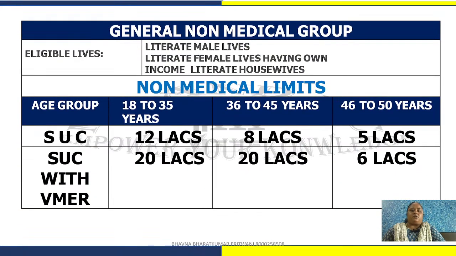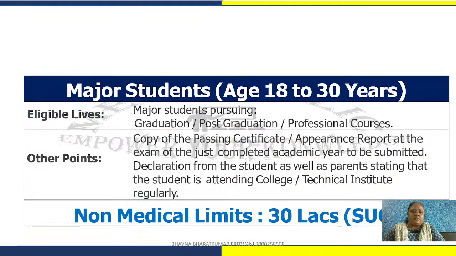Then last but not least, we can say it is the category which is sold most, general non-medical schemes, in which for 18 to 45 years you can give up to 20 lakh rupees sum assured, and 46 to 50 years it is 6 lakhs, and 51 to 55 years you can note it down, it is 3 lakh rupees, with height, weight, means video MER, you can sell.